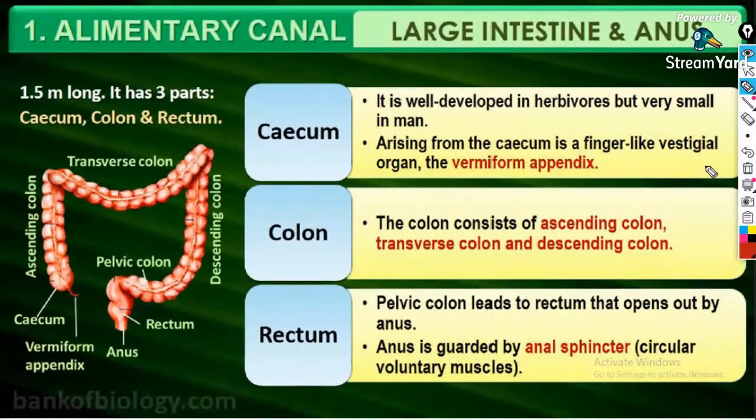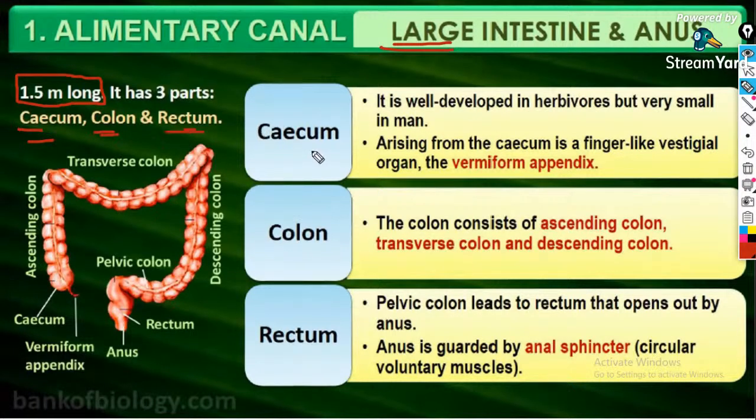The last part of the alimentary canal is the large intestine along with the anus. Look, the length of the large intestine: it is only 1.5 meters long, but it has three parts. Its diameter is more, that's why we call it the large intestine. So it has three main parts, that is cecum, colon, and rectum.